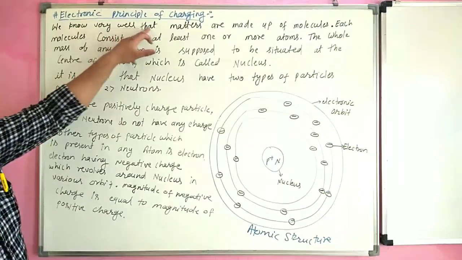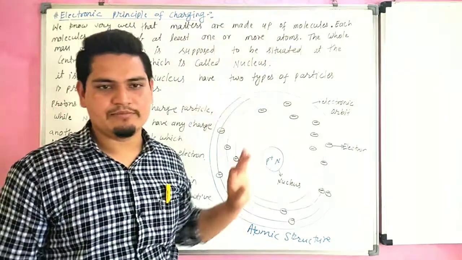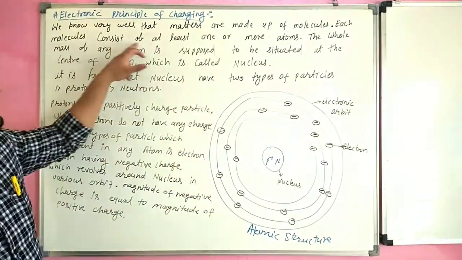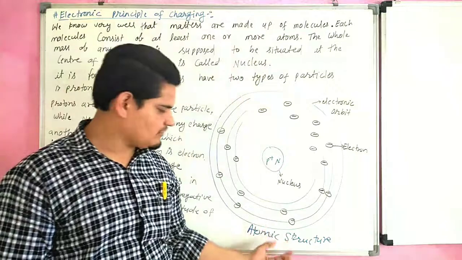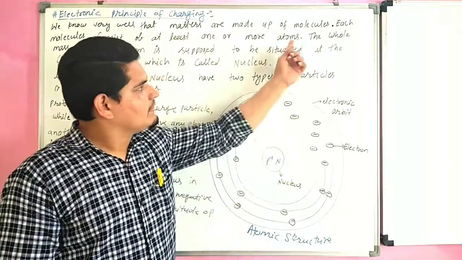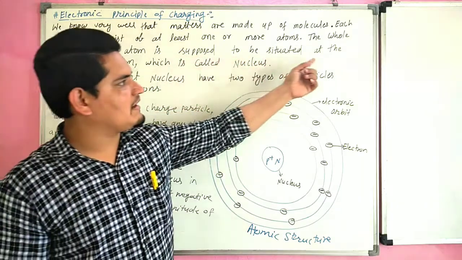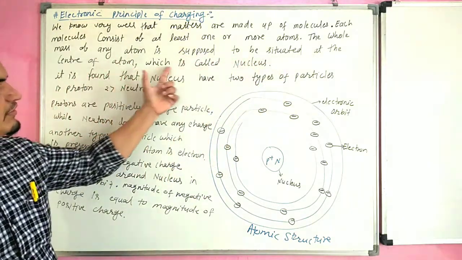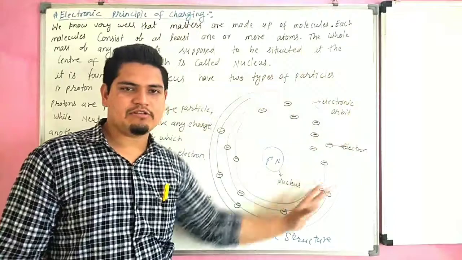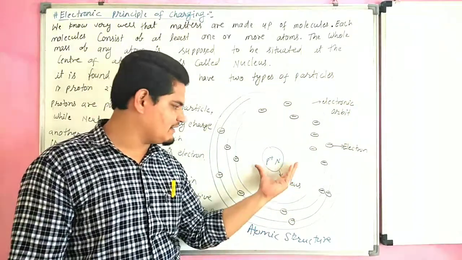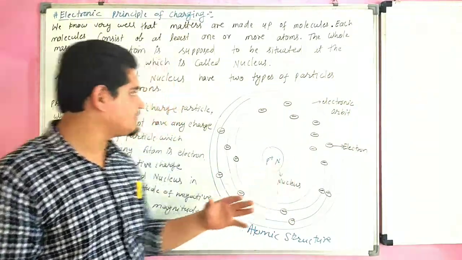So we know very well that matter are made up of molecule, and each molecule consists of at least one or more atom. So this is called atom. The whole mass of this atom is situated at the center, which is called the nucleus.